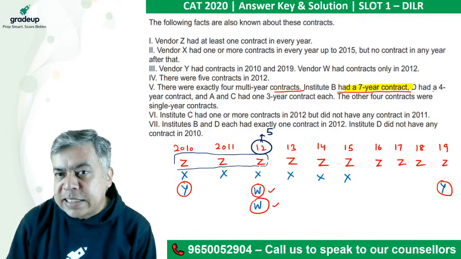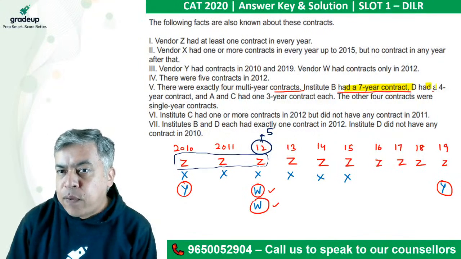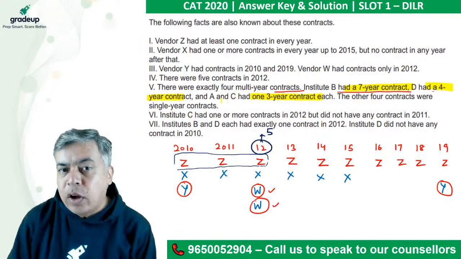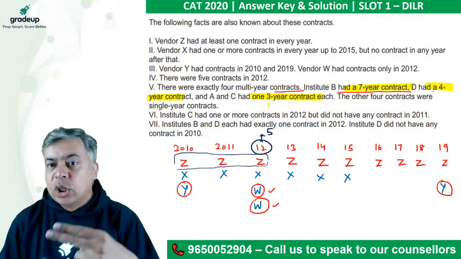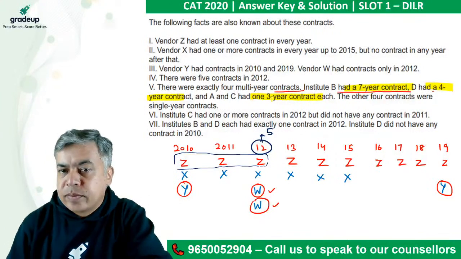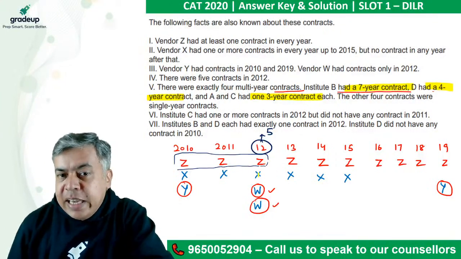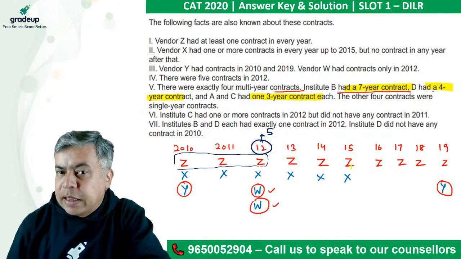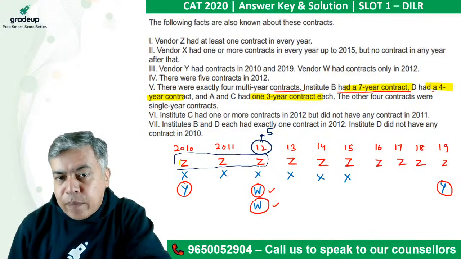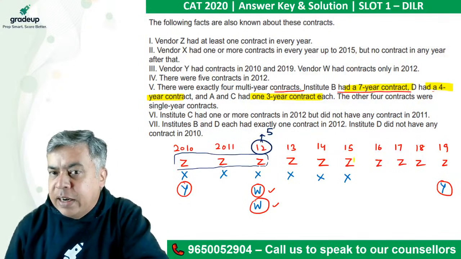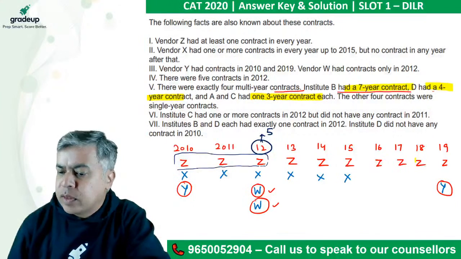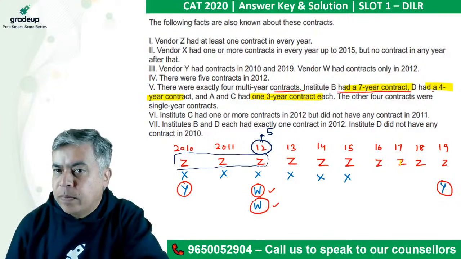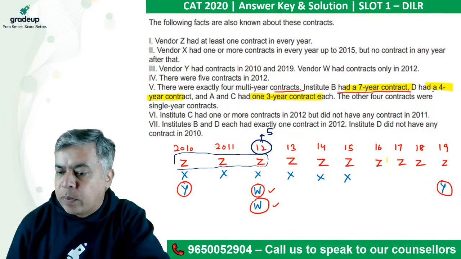Either it is a 7-year contract, 4-year contract, and 3-year contracts of A and C each. That means 2 contracts of 3 years, right? A 7-year contract is possible in Z only, right? So either it will be from left to right, first 7 and then the remaining, okay? So that may be 7 plus 3 or 7 plus 4. Is it possible 7 plus 4?